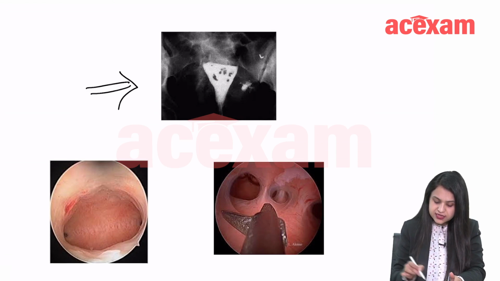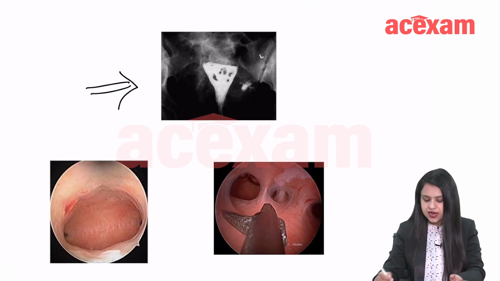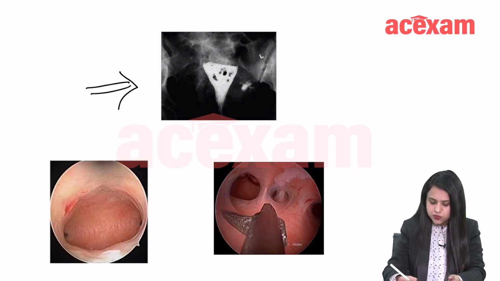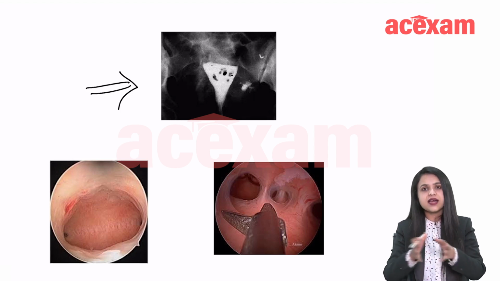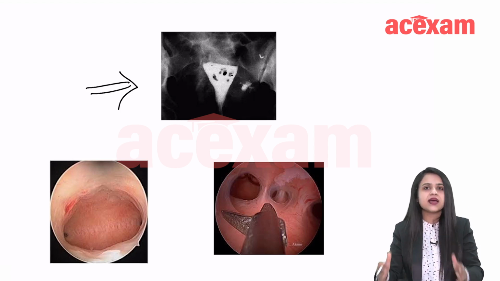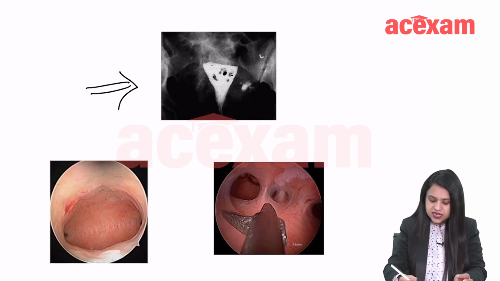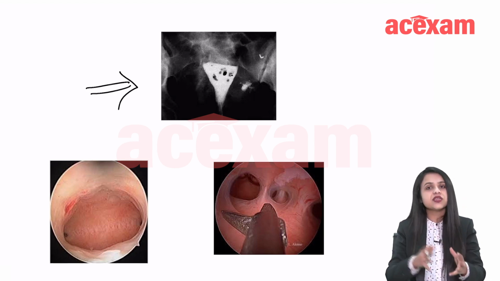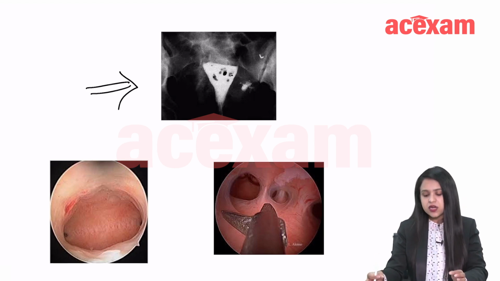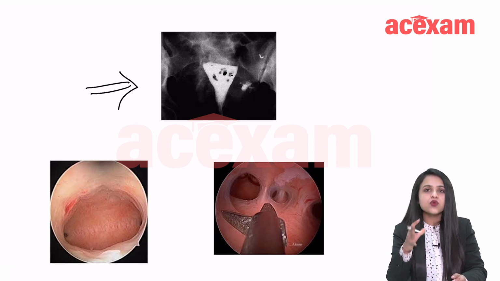How does it look? This is the HSG picture. Here, you can see small defects, small black dots. These black dots are small defects. The white area is where the dye goes, and the black area is where it doesn't reach, so they are differentiated. It also sometimes gives a honeycomb appearance.